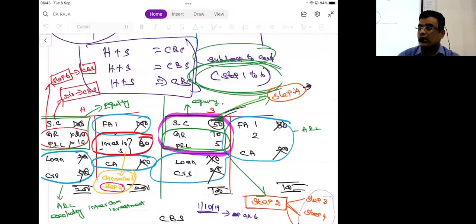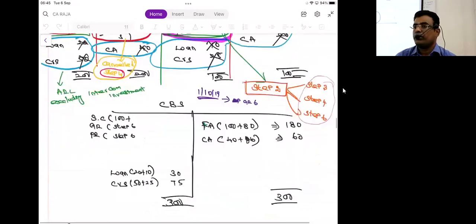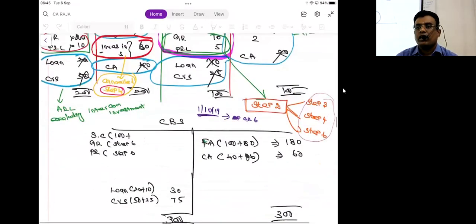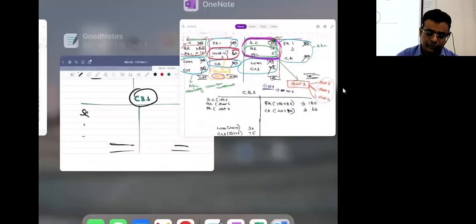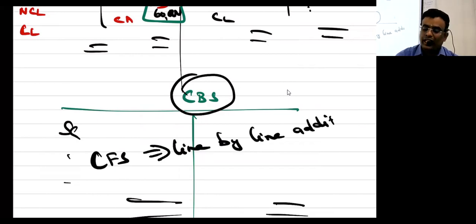Okay, listen. Who has to prepare the consolidated financial statement? The holding company should prepare the consolidated financial statement. CFS means what? Line by line addition. This company has, that company has. This company's liability, that company's liability. Subject to 6 steps. All the consolidation is subject to 6 steps. That's it.